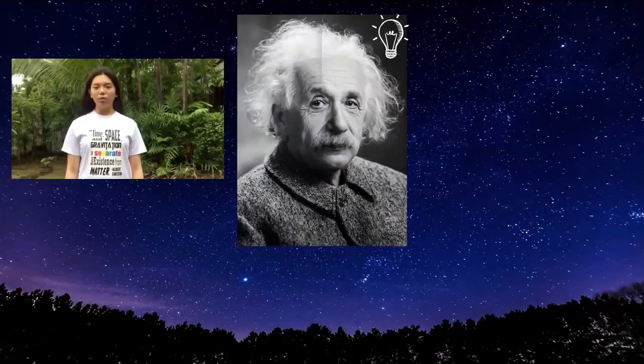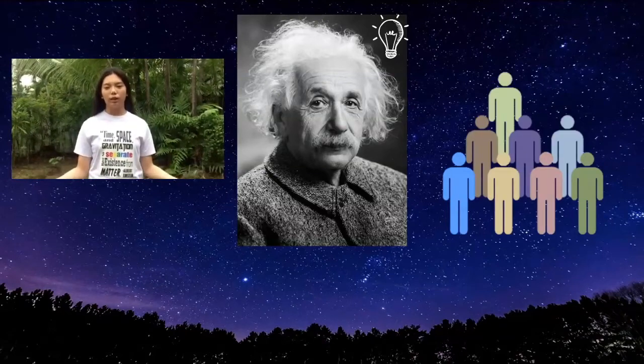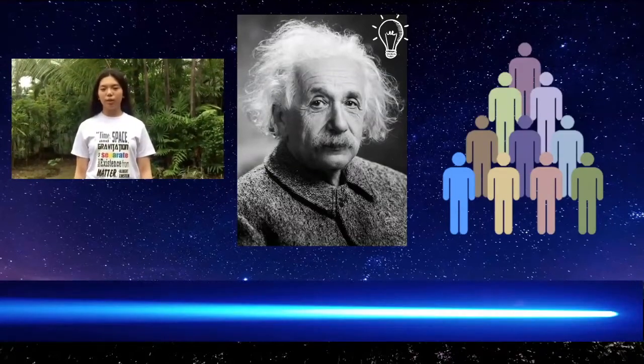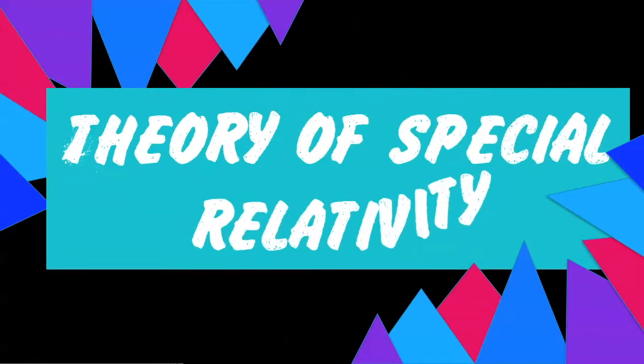Newton was right in thinking that the force of gravity depended on the mass of the object described, but he may have been mistaken on his idea of what gravity is. In 1905, Albert Einstein determined that the laws of physics are the same for all non-accelerating observers and that the speed of light in a vacuum is the same no matter the speed at which an observer travels. This was his theory of special relativity.